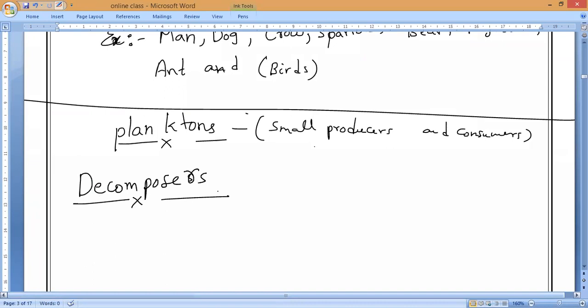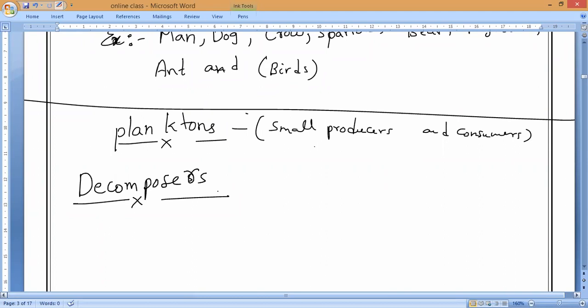Why? If there were no decomposition, then by this time this world would be filled with dead bodies only. Is it yes or no? Will you accept my point? Every part of the world would be overflowing with dead bodies if no decomposers were present, because decomposers are non-green microorganisms, like bacteria and fungi,